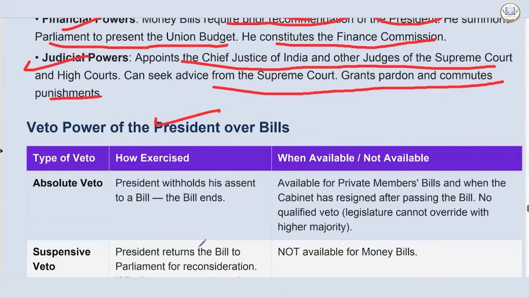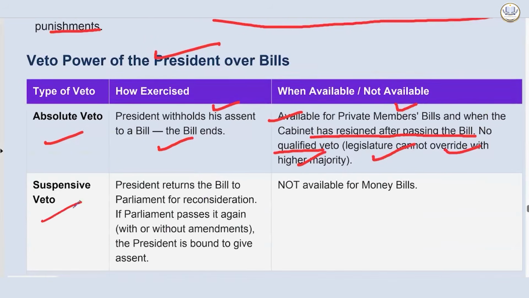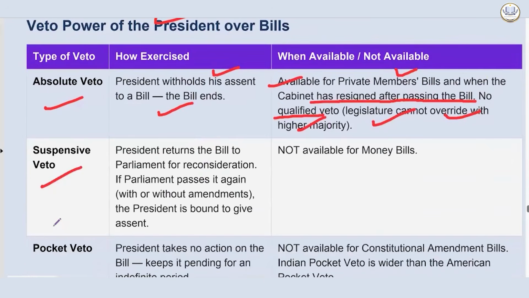The veto power of the president over the bill. Absolute veto: the president withholds his assent to a bill, the bill ends. Available for private members' bills, and when the cabinet has resigned after passing the bill. No qualified veto, that is, legislatures cannot override with higher majority. Suspensive veto: the president returns the bill to parliament for reconsideration. If parliament passes it again with or without amendments, the president is bound to give the assent. It is not available for money bill.